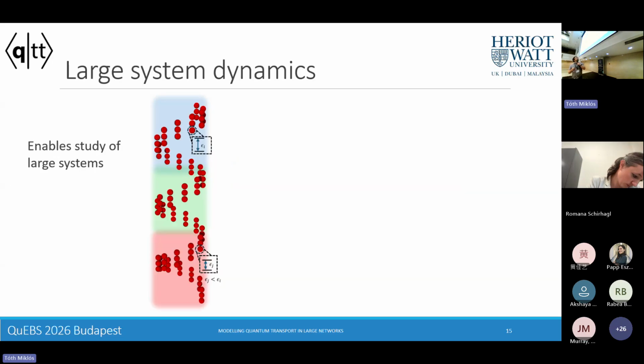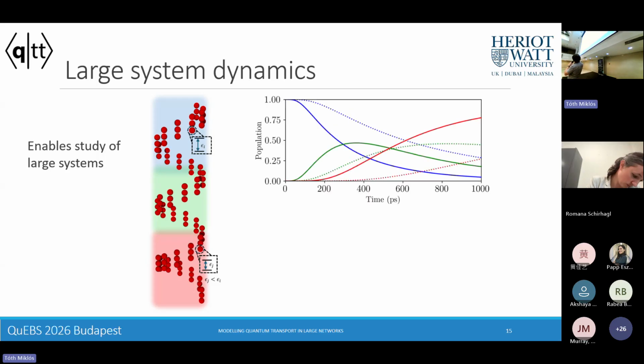We're then also able to study larger networks. So here we just conjured a toy model of a chain system, a spiral system that has an energy bias along its gradient. And we're able to capture dynamics along this gradient for up to nanosecond timescales. And within this framework, something that's quite nice.